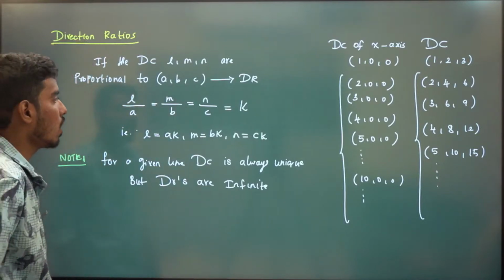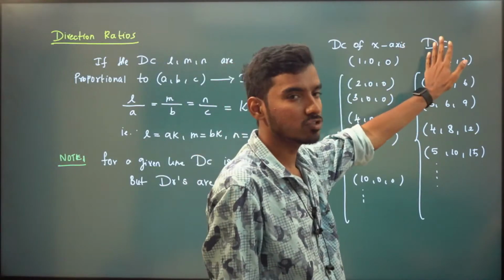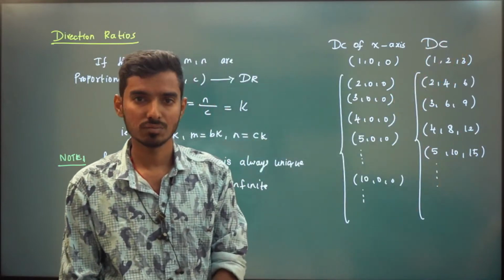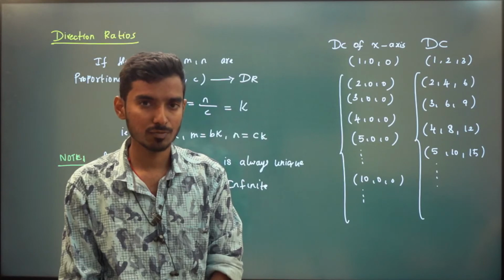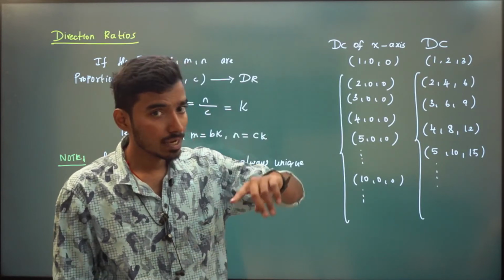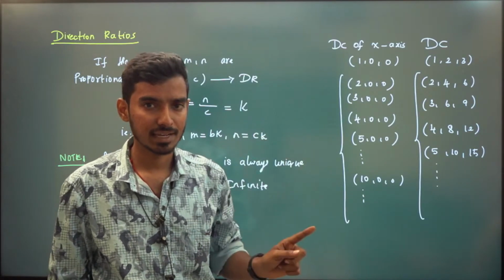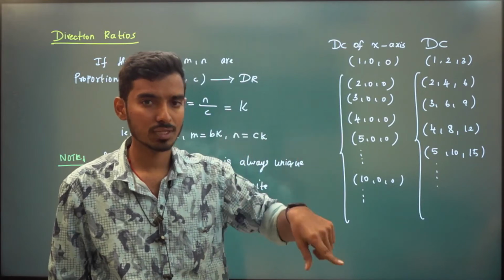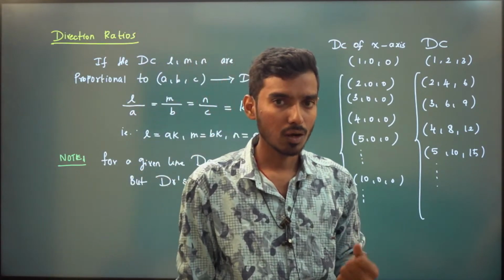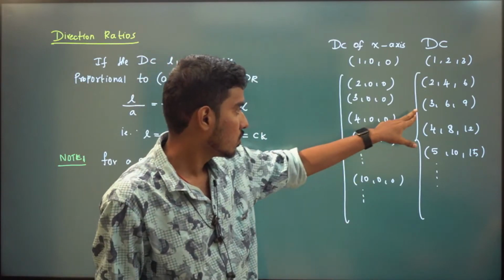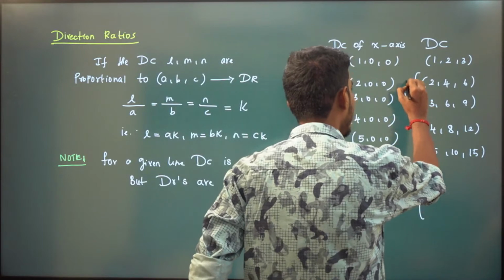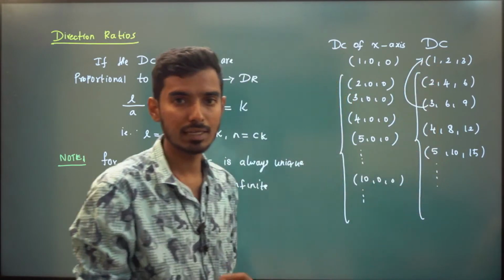Now, how to find direction cosine if you know direction ratio? That is our next note now. What is my question? How can we find direction cosine? Make angles alpha, beta, gamma with the x, y, z axes. Take cos of those angles. That will be the direction cosine. Now, if you know direction ratio, how do you find the corresponding direction cosine? That is our next question now, right? So, note 2 is to find direction cosine if direction ratios are known. Note 2.